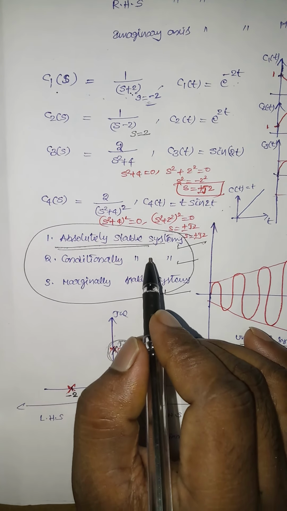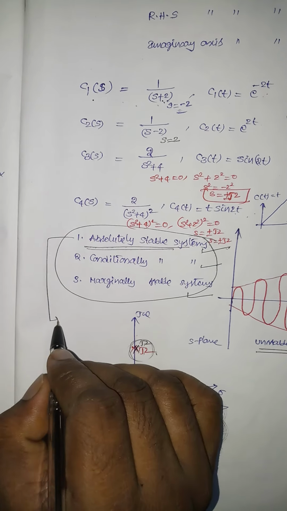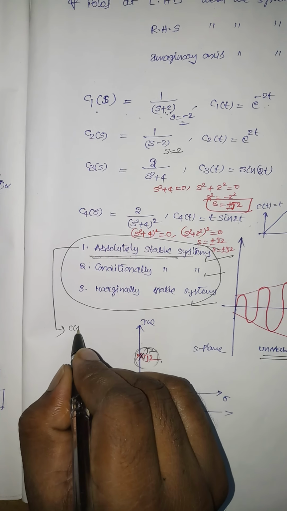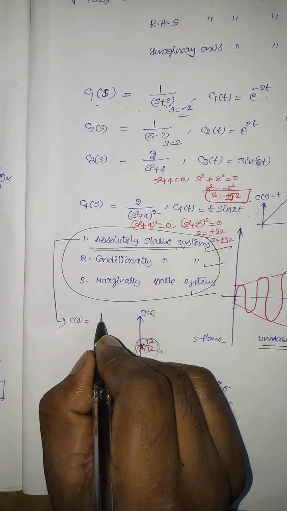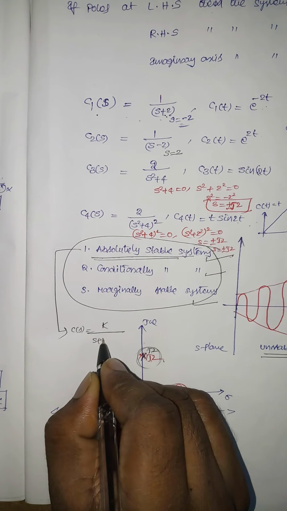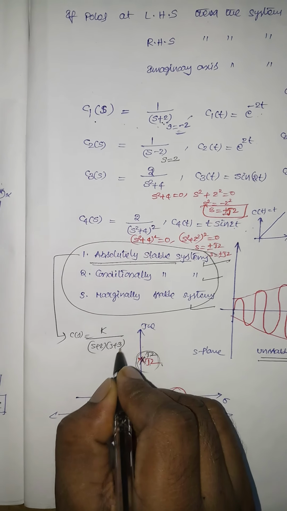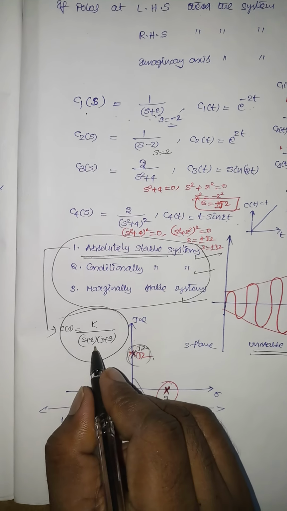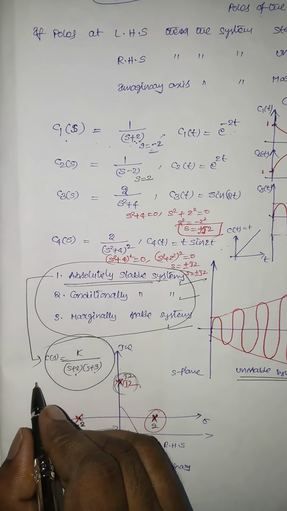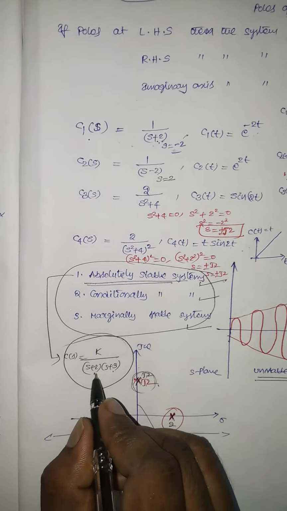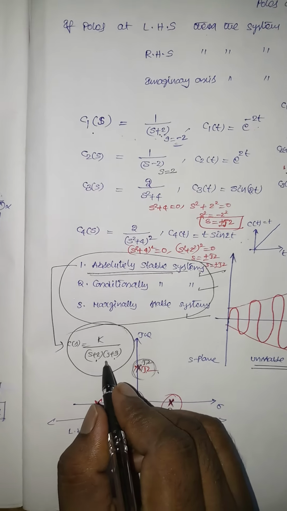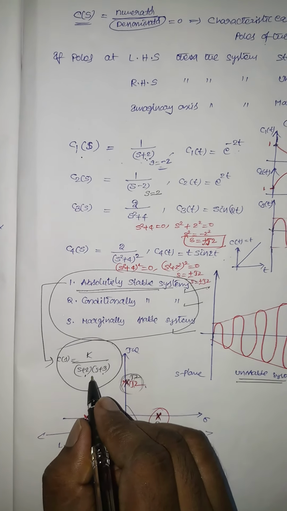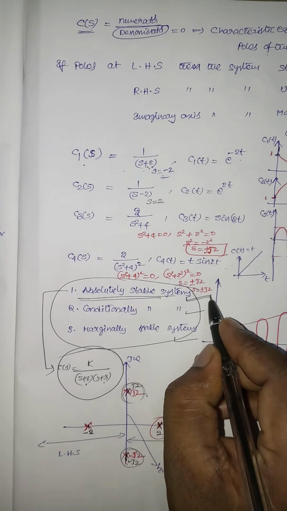Absolutely stable system. An example of this is C(s) = k divided by (s + 2)(s + 3). Why? Because the poles of the characteristic equation, minus 2 and minus 3, are located in the left half of the S plane, so the system is said to be absolutely stable.